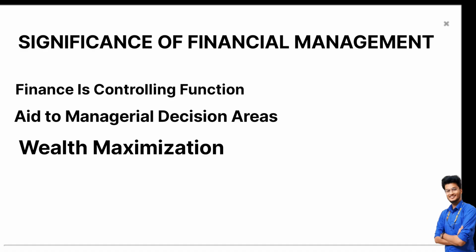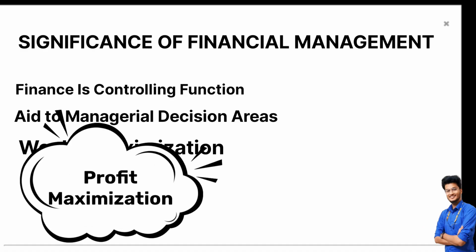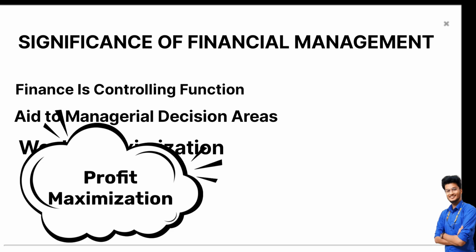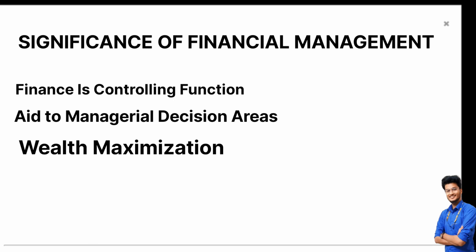Wealth maximization. Financial management has two basic objectives. First is profit maximization and second is wealth maximization. Finance function aims to achieve maximum profitability through sourcing of funds or capital at a lower cost and utilization of those funds in profitable projects or assets to maximize return on investment.